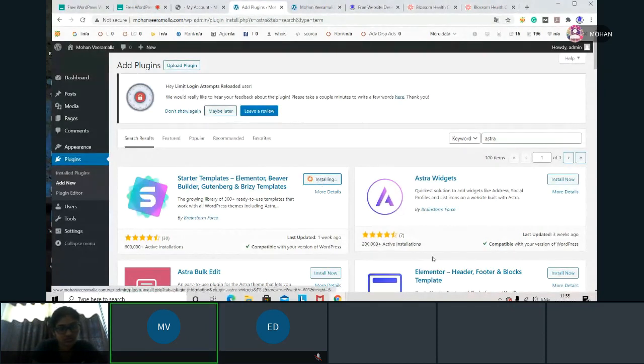See, we can compare. This also has a tick mark, but how many installations are there? Active installations: here we have 6 lakh. Wherever it is more, we go there only. That is the second rule. So I'm activating this.